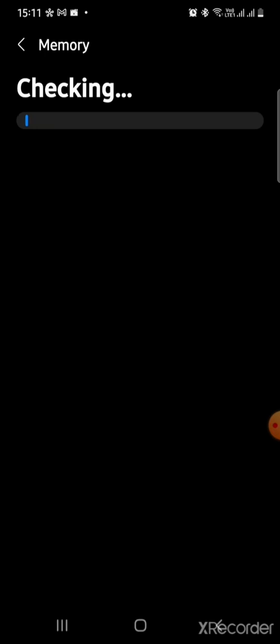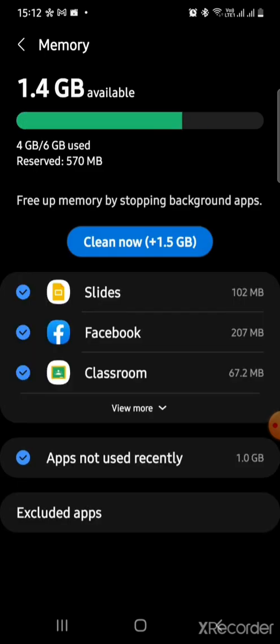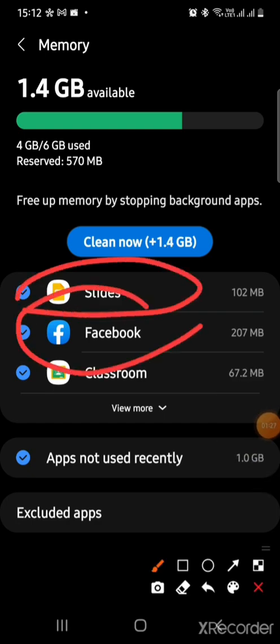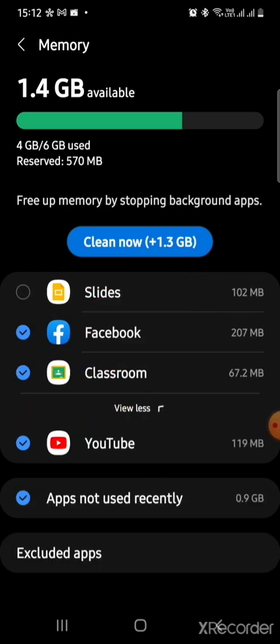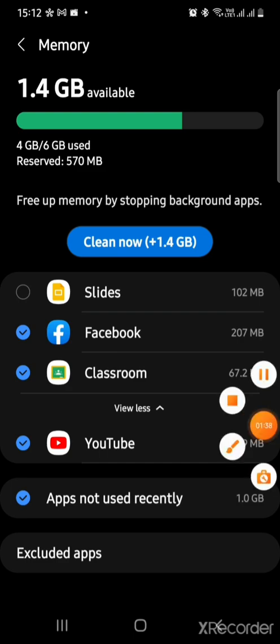You see my device is right now checking the memory, and it is saying that 1.4 GB is available. There are these particular apps that the phone is showing, which are right now running on your memory. You can easily remove them. Also, there is another option with the help of which you can remove them.